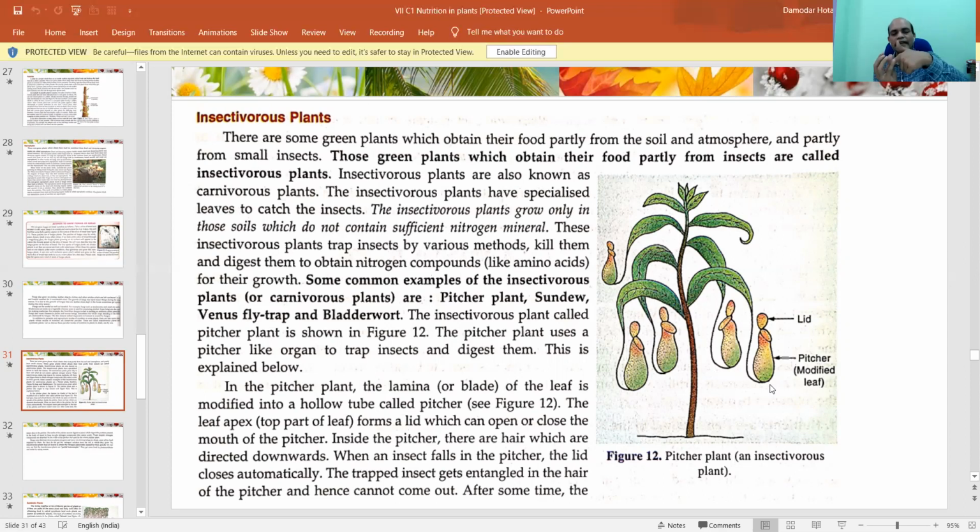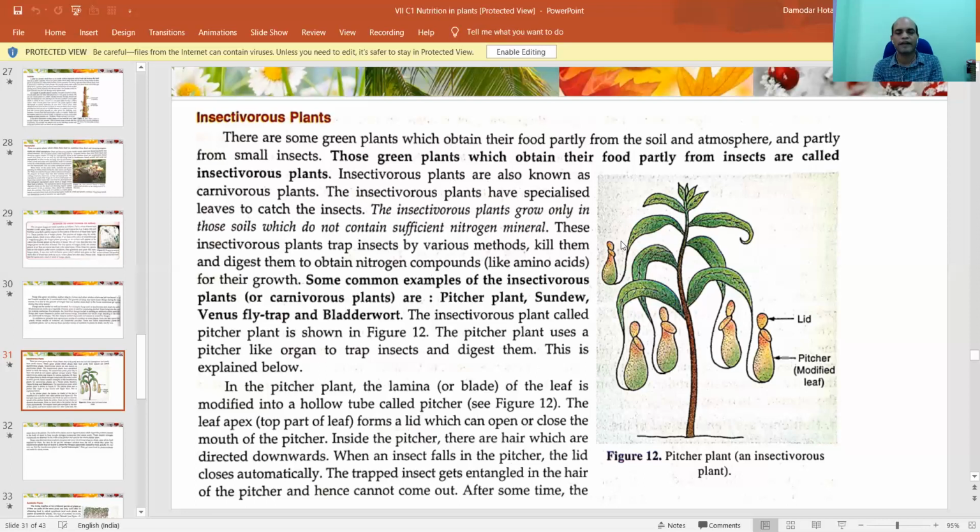If the insect enters into the container, what happens? Now the lid closes. Once the lid closes, it cannot come out, and it remains inside this container. Once it is inside, the worms are being taken by this plant. This plant lives like this. You see how wonderful? Plants also eat insects. This kind of activity is known as insectivorous plants.